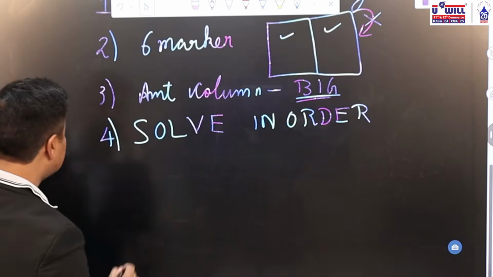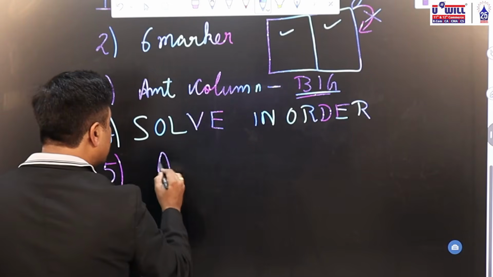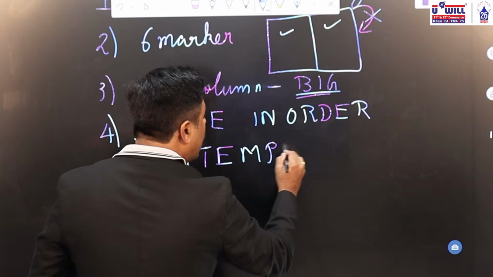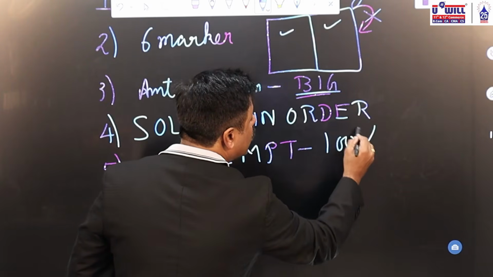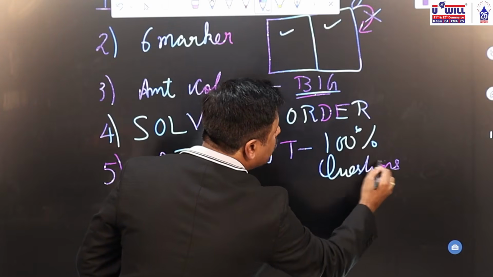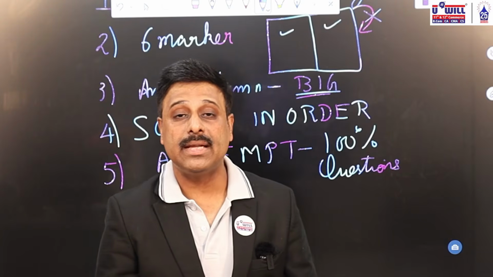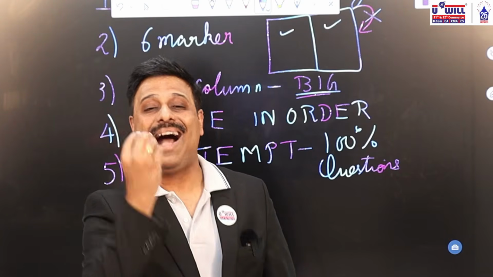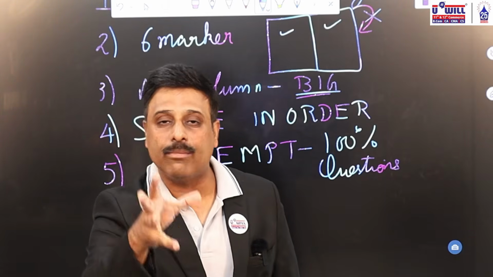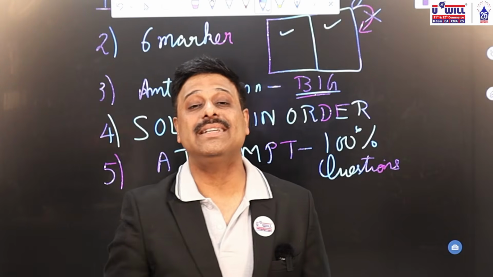And last and the most important tip, of the 5 bonus tips. Attempt 100% questions in your board exams. Don't leave out any question blank in board exams. Attempt 100% questions. Even if you score half a mark, 1 mark, 1.5 mark, or of 6 marks, because you have some knowledge, written something about it, it will add up to your overall percentage.